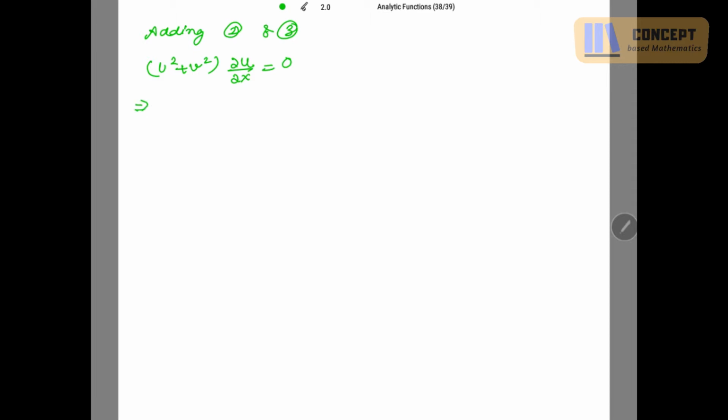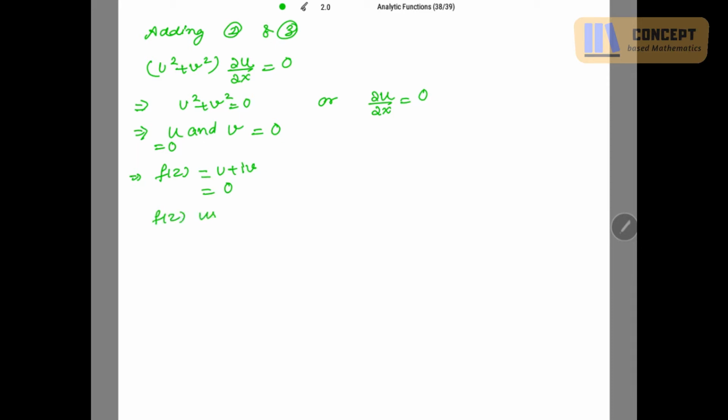This implies either u² + v² = 0 or ∂u/∂x = 0. If I take the first case, if u² + v² is 0, this implies u and v both are 0. This implies your function f(z) = u + iv is 0. That is, your function is constant.